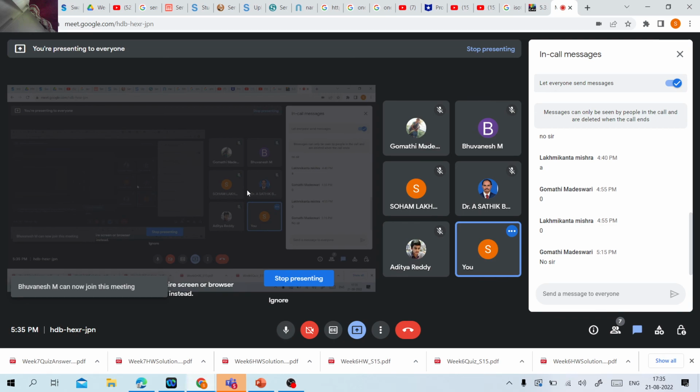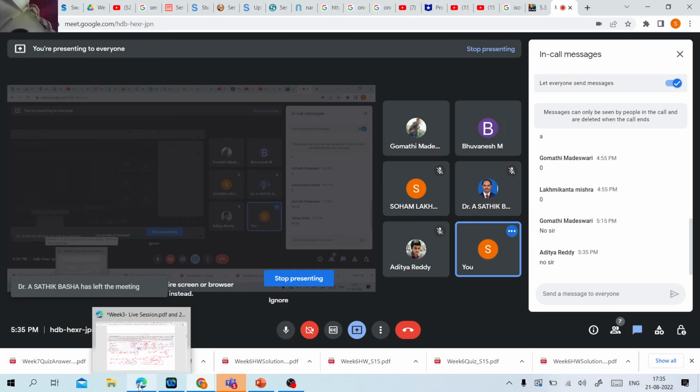No, sir. No? Okay. Was it too fast, or was it boring? Sorry, can you repeat again, Bhuvanesh? Can you have an NP junction, sir, instead of a PN junction?